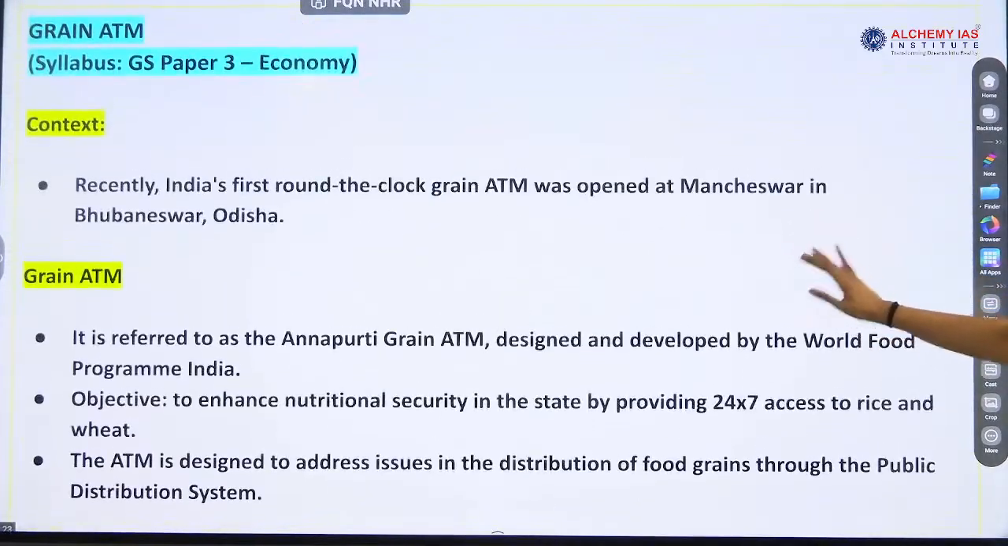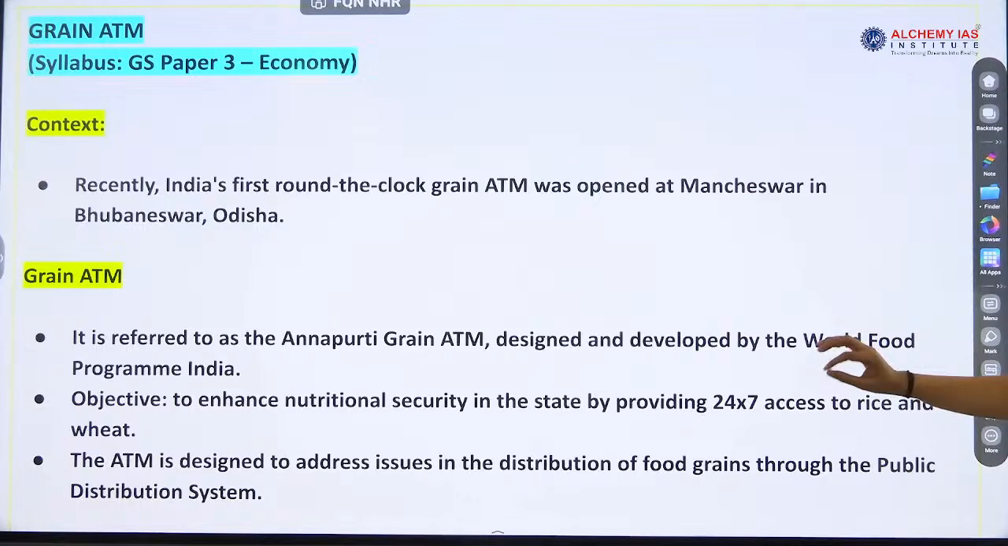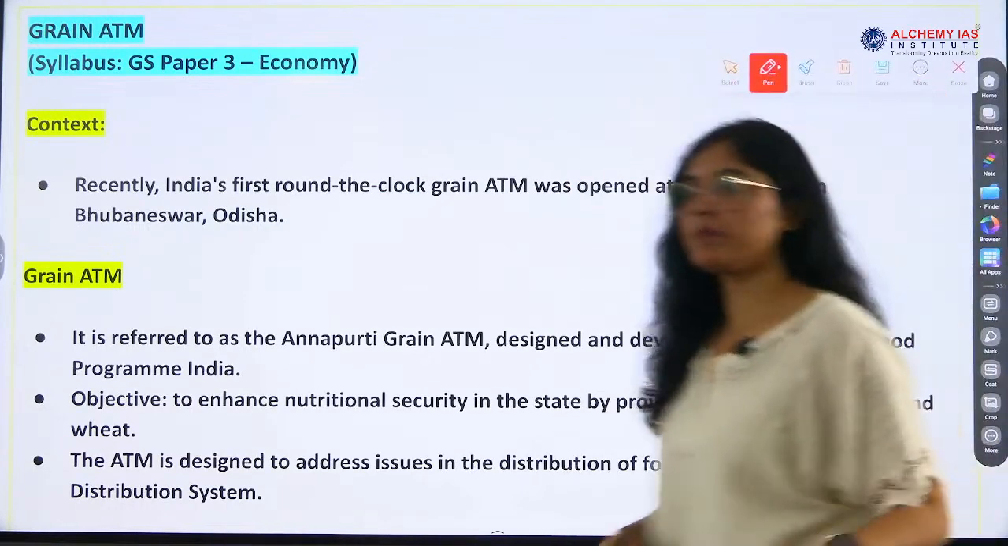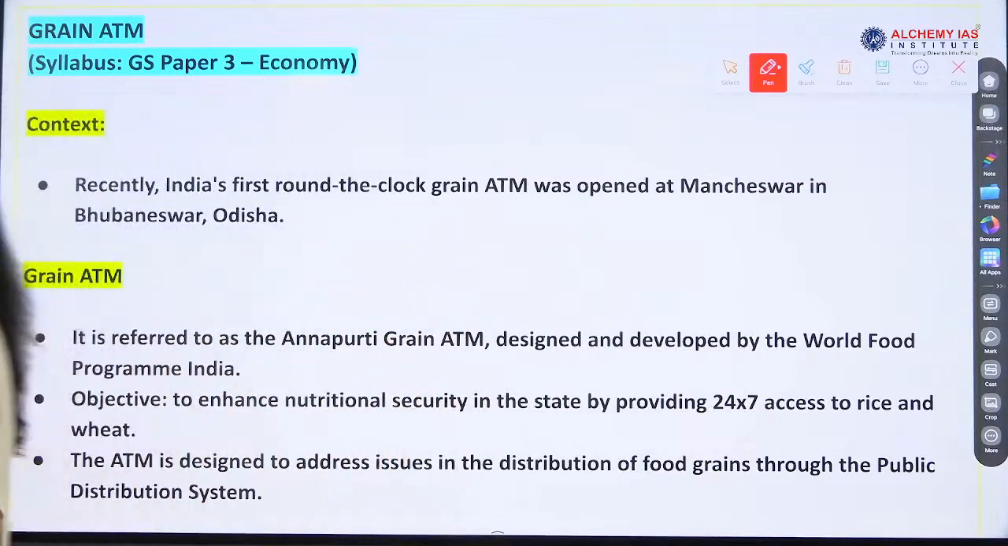Grain ATM, what is this? Grain ATM? ATM is what? Full form of ATM? Automatic? I thought anytime. Transaction machine, anytime transaction machine. Yes, what is grain ATM?